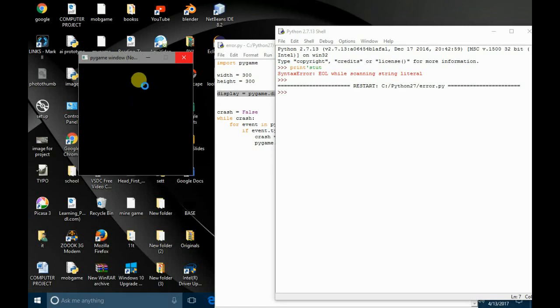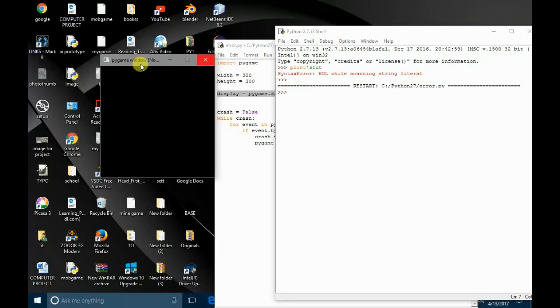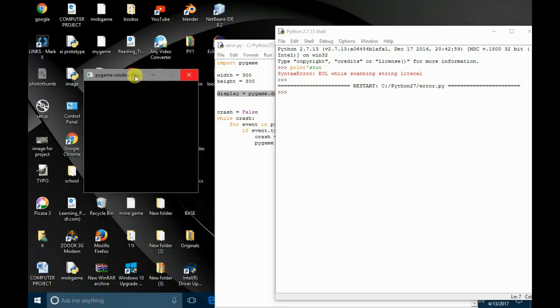So you can see that Python is not showing us any error. It did not tell us that we did something wrong in our program. Okay, but the Pygame window, the program we created, is wrong and has some logical error or syntactical error, and it's not working correctly. So you can see that this is an example where Python is not able to pick up the wrong logic or the wrong syntax that we have entered in our program, which is causing our program to run undesirably.